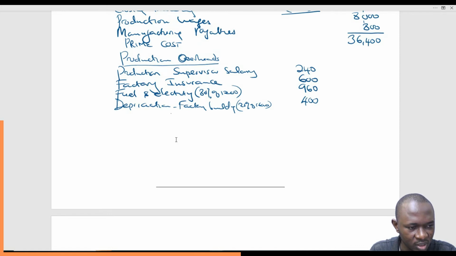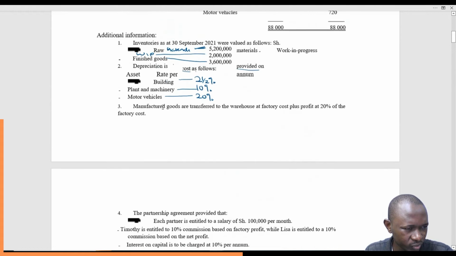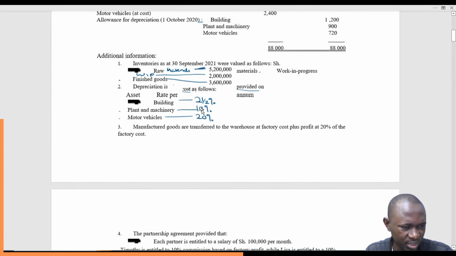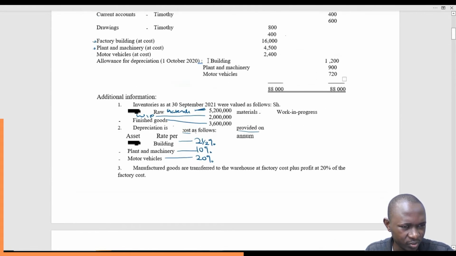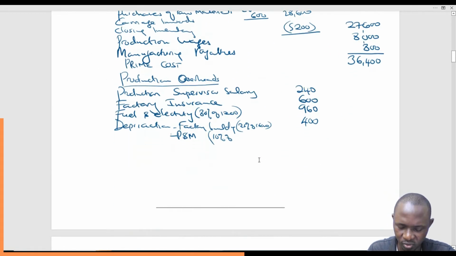Then we come to the depreciation of plant and machinery, which was at the rate of 10%. Let's get the figure. Plant and machinery, you can see it's 10%. What is the value of plant and machinery? 4,500. So 10% of 4,500 gives us 450.